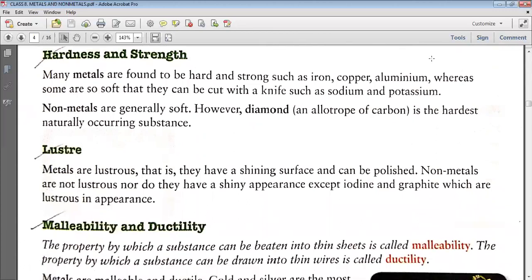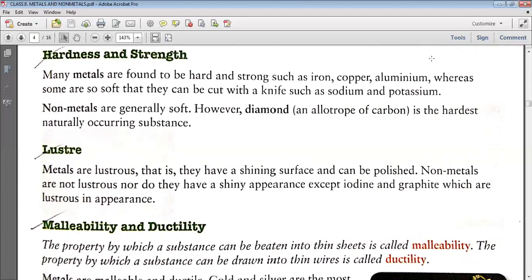Metals are usually hard and strong, like iron, copper, aluminium. But there are metals which are soft. They are so soft that you can cut them with the help of a knife. For example, potassium and sodium. Potassium and sodium are the only metals that are so soft that you can cut them with the help of a knife.